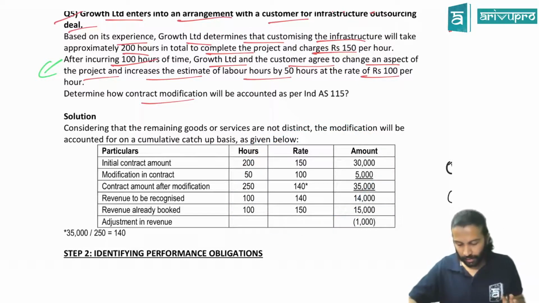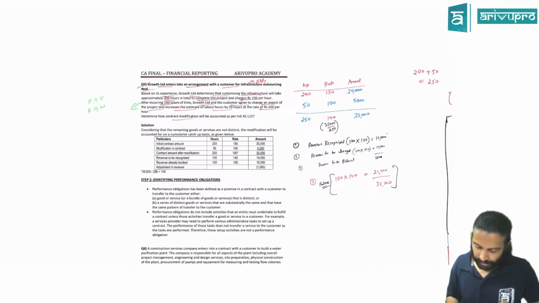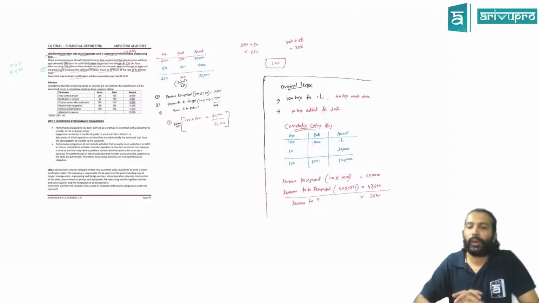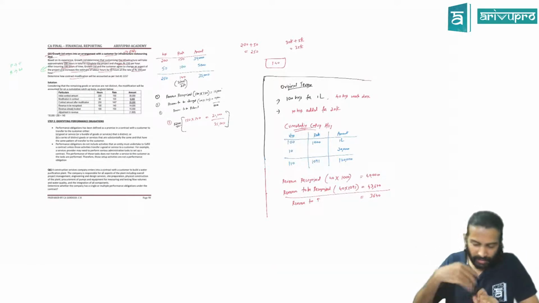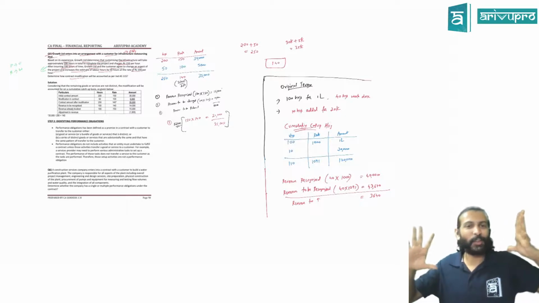Do you have anything more to add, or can we have a quick recap of things we have covered so far? We can have a quick recap. Okay. First, what did we discuss? There are 5 steps. We are covering Ind AS 115.